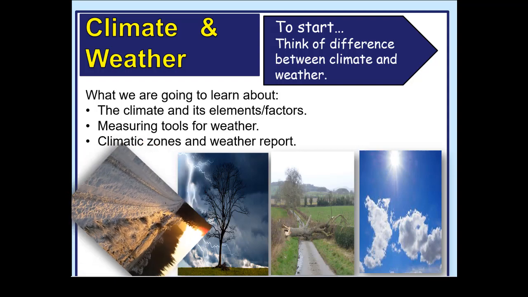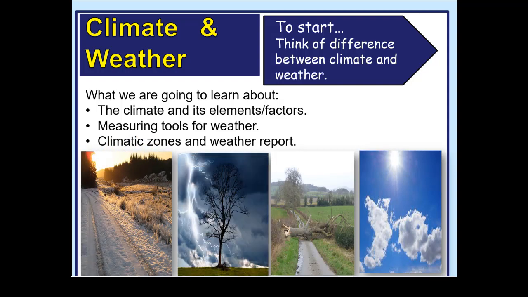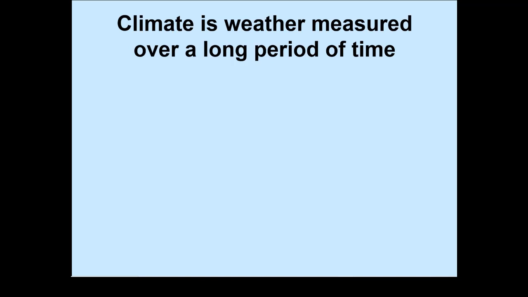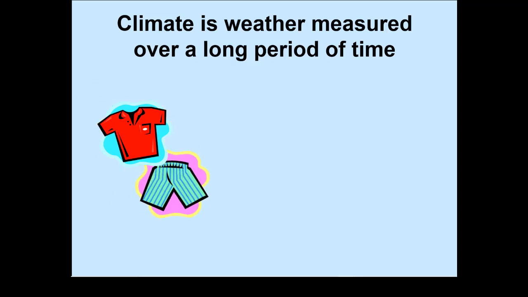In the beginning of the lesson, you can easily observe different weathers clearly, just like winter, summer, spring, autumn. Climate is weather measured over a long period of time. So before starting our work, we should know what the difference is between climate and weather. So dear students, weather refers to short-term atmospheric conditions, while climate is the weather of a specific region over a